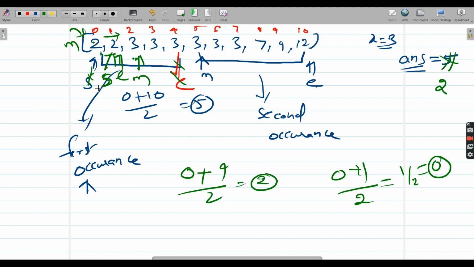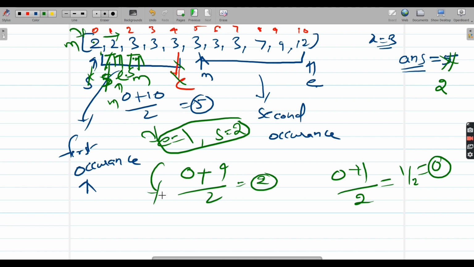Now start and end are both pointing to the same location, and 1 plus 1, 2 divided by 2, that is again 1. So basically now mid also points to this location. Now you see this is also less, so you move your start to this location. Now your end is pointing to index 1 and your start is pointing to index 2. So this violates our while condition, then you come out of the loop. Once you come out of the loop, you need to return whatever you hold in the answer. That indicates the first occurrence of X.